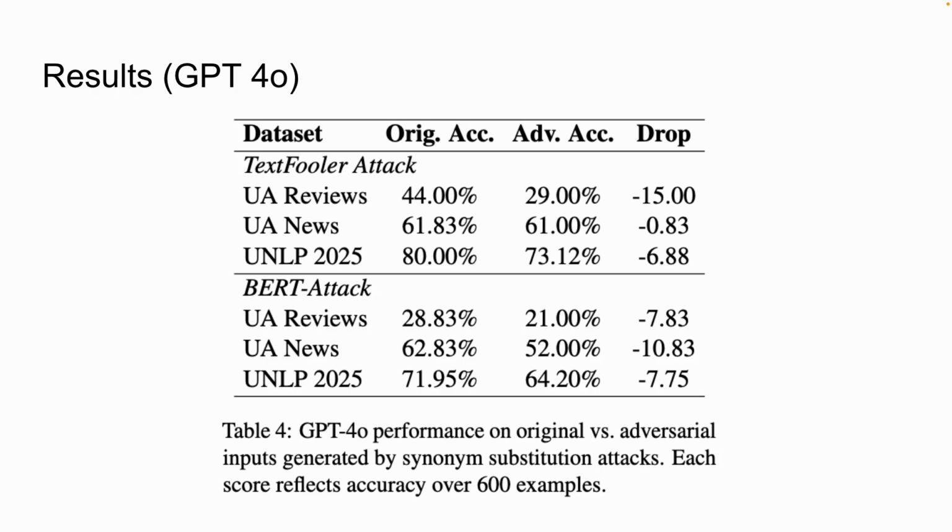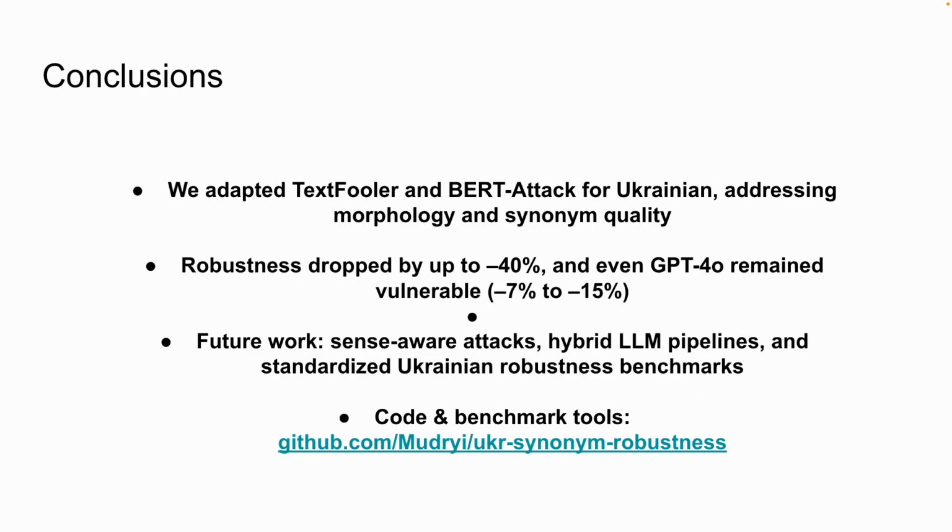And last but not least, we measured GPT-4o performance, and even a modern model like GPT-4o for the Ukrainian language has pretty low original accuracy for reviews or news, and the drop still exists. For example, for news there is no such drop, but for reviews it is around 15 or 8%. For UI News it is around 10% for BERT attack. So it's still a problem, and modern GPT-4o does not solve it fully, and this is good evidence of that.